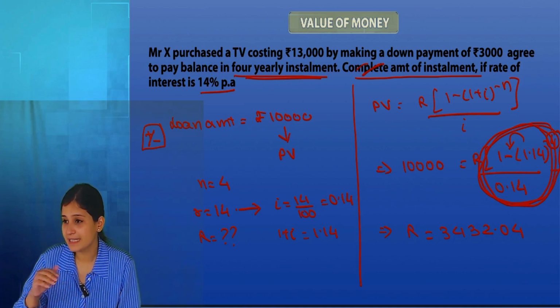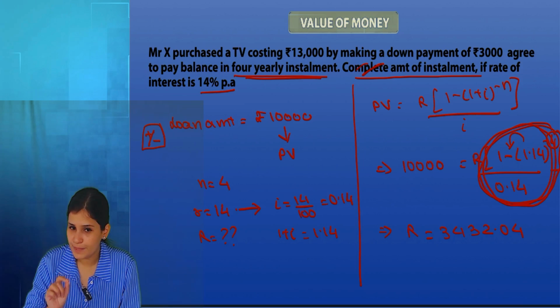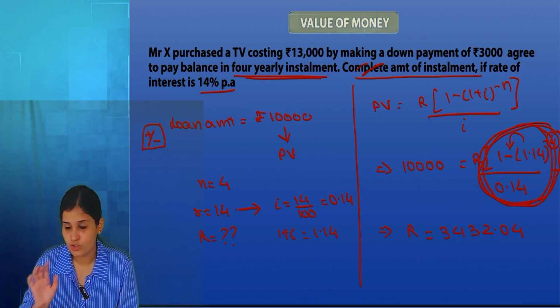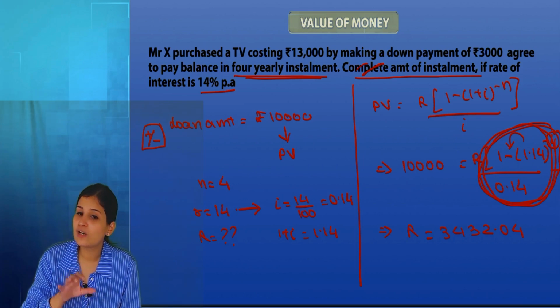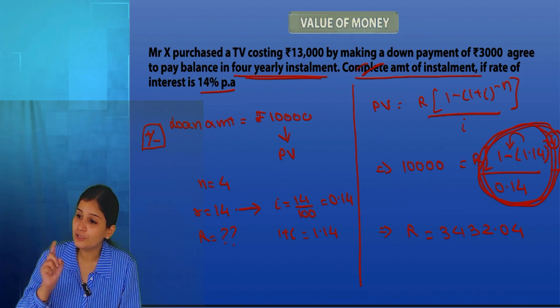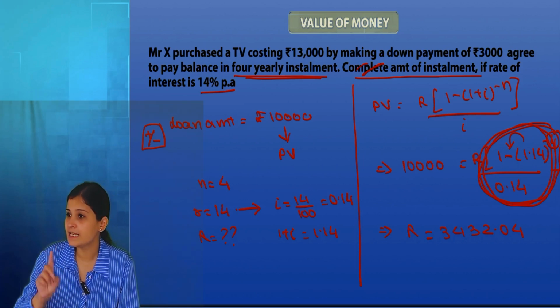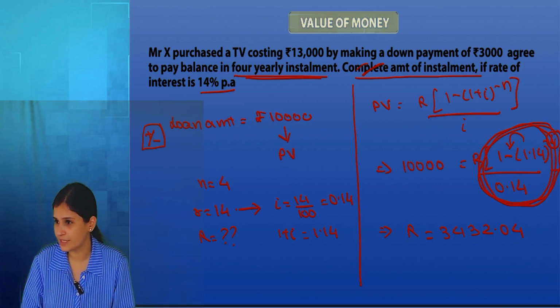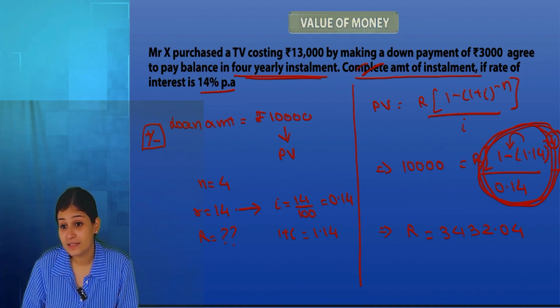In 10 years by making a yearly payment of 2,000. Again, I made a down payment of rupees 3,000 to purchase the TV whose cost is unknown. Whatever balance was left, I took a loan for it. To repay that loan, I am paying 10 installments of rupees 2,000 each year at 5%. What is the cost of the TV?